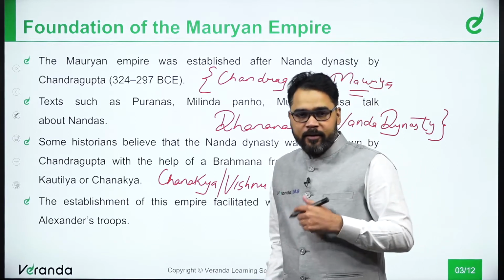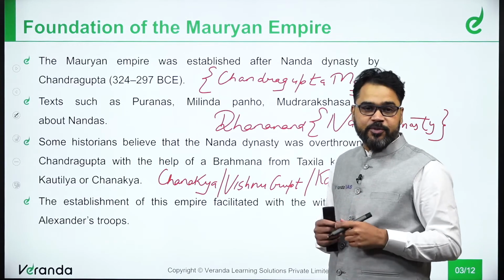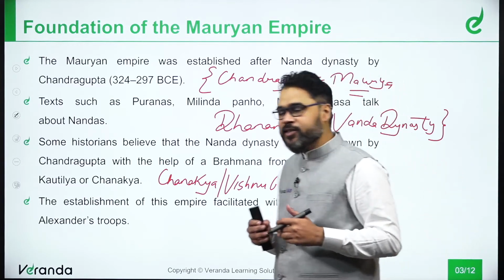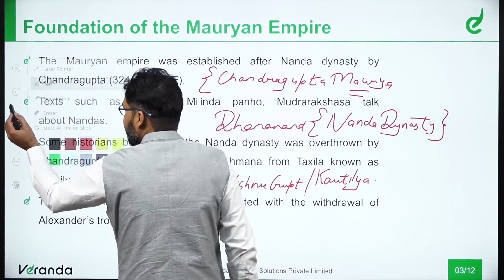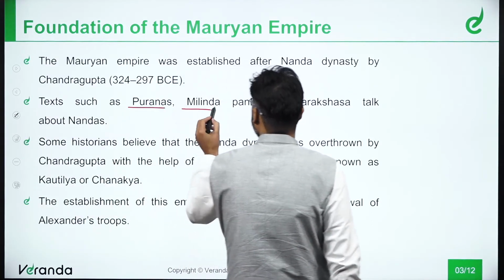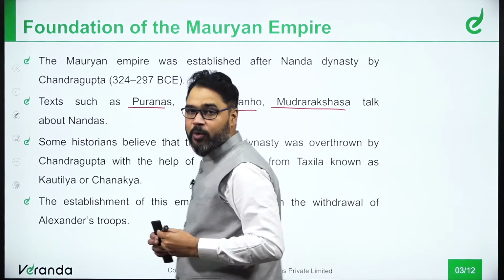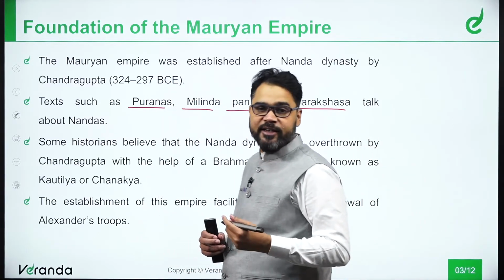Now, various texts have descriptions of both the Nandas and Chandragupta Maurya. Texts like the Puranas, Milinda Panho, and Mudrarakshasa all talk about Dhananand and the Nanda dynasty.